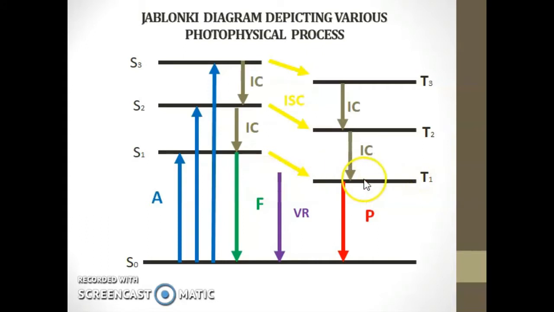The molecule, whether in a singlet or triplet excited state, is said to be activated. Thus, we can write that A0 plus h nu gives A star.